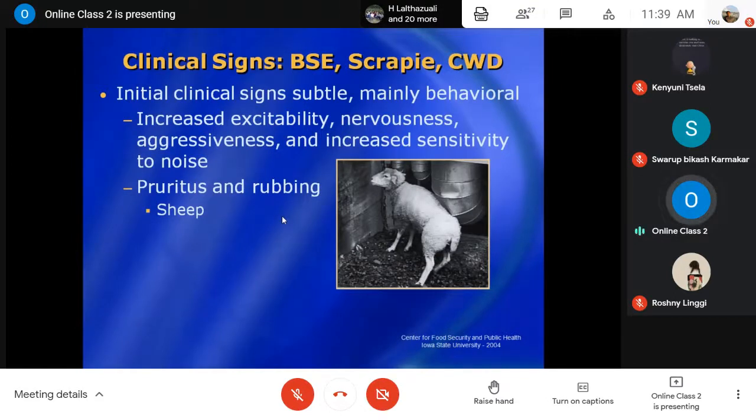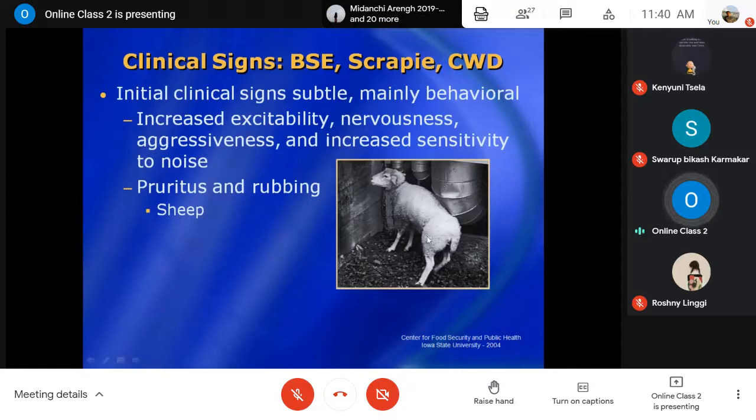Particularly in scrapie there is severe itching, the type of itching we call pruritus, and they will go on rubbing their body surface against objects like walls and posts. Because of that, the wool may fall down, leading to alopecia.